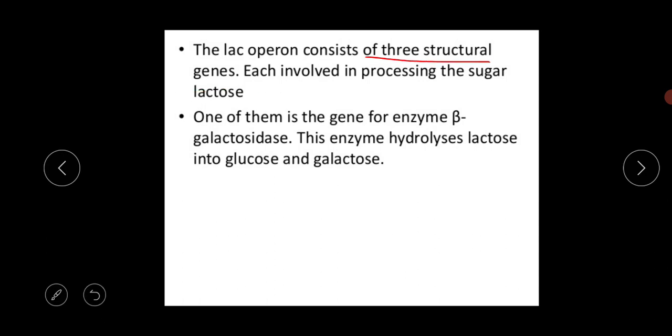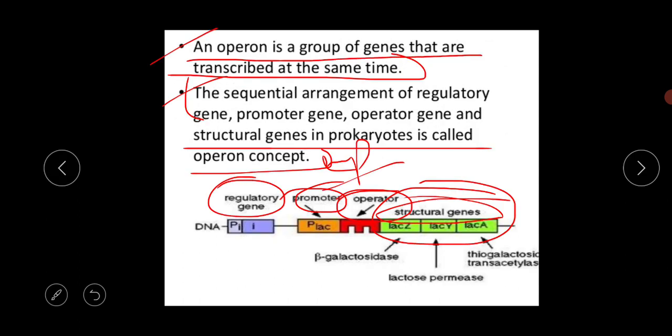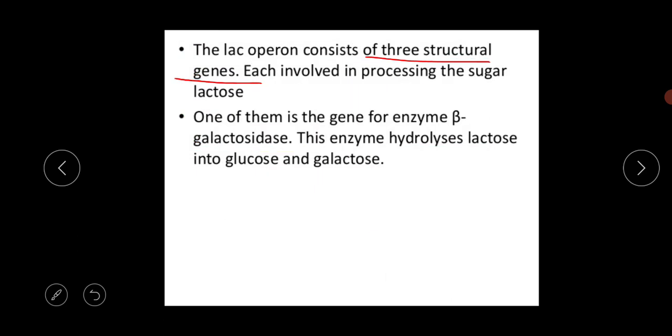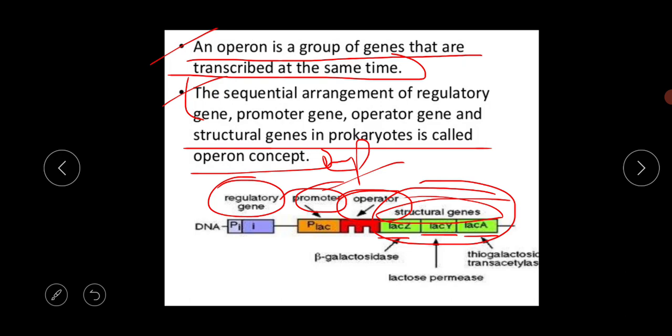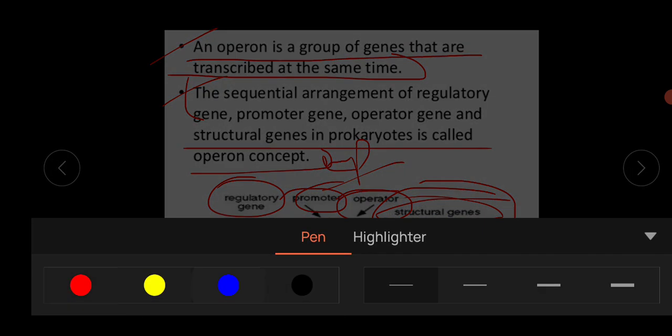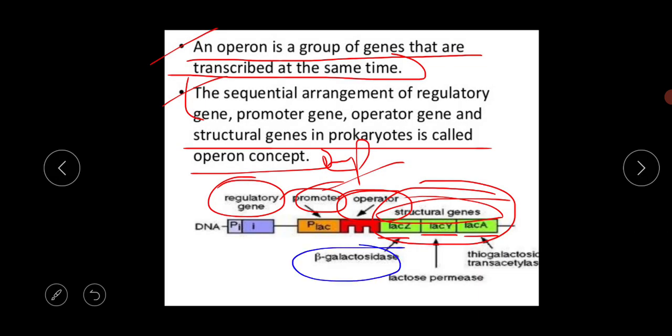Just look at the diagram. It has a total of three structural genes: LAC-Z, LAC-Y, and LAC-A. One of these genes produces the enzyme beta galactosidase, and that gene is LAC-Z.